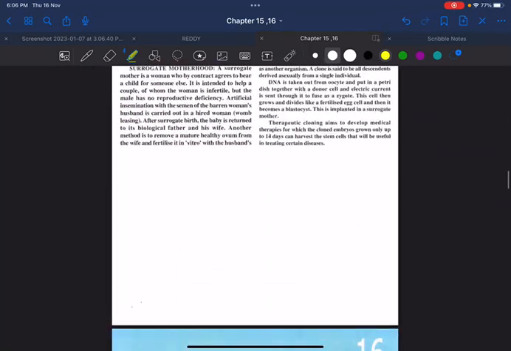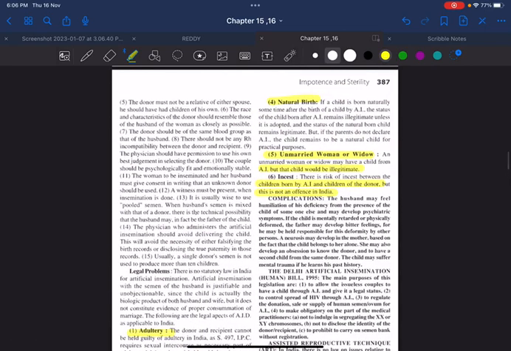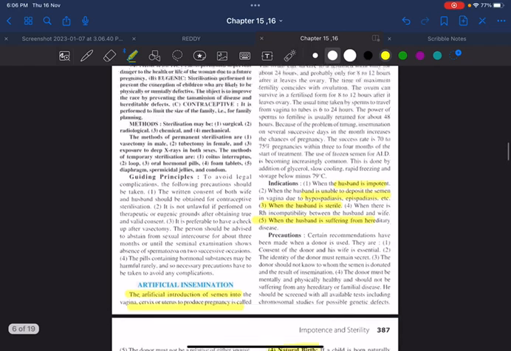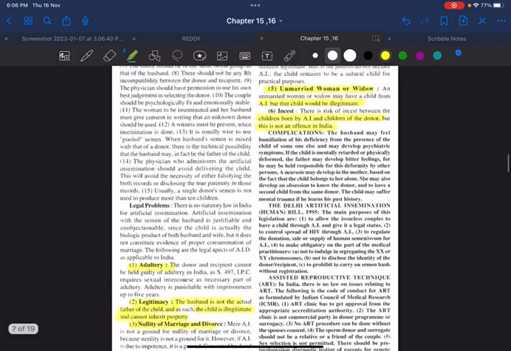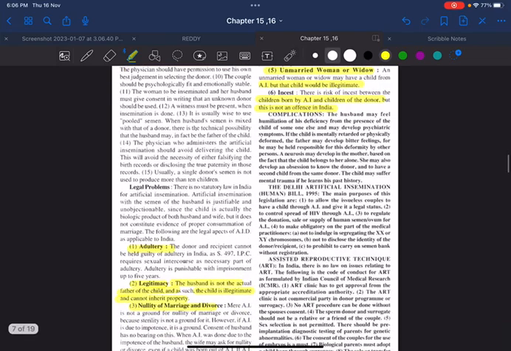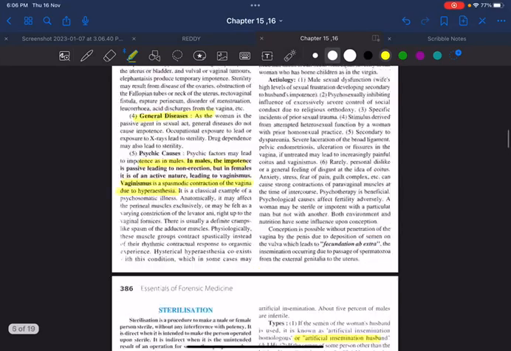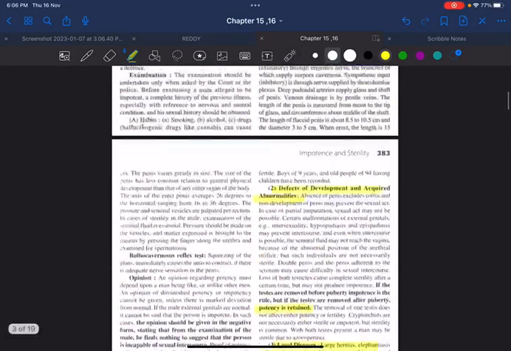So this finishes the important questions in this chapter. Here once again I am reinforcing the topic artificial insemination. We have three types. Remember the indications. What is the medico-legal importance? Adultery, legitimacy, nullity of marriage and divorce, natural birth, unmarried woman or widow, incest. Then you have to remember the causes of impotence and sterility in male and female.